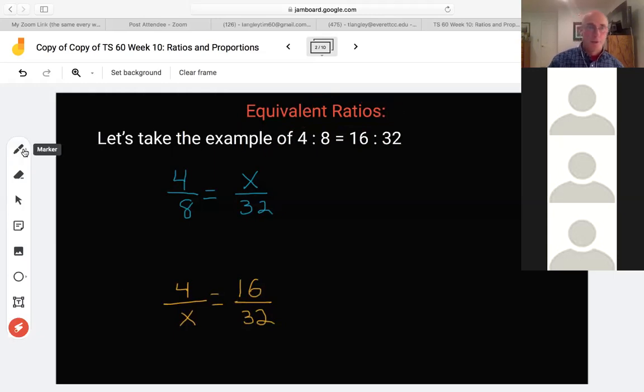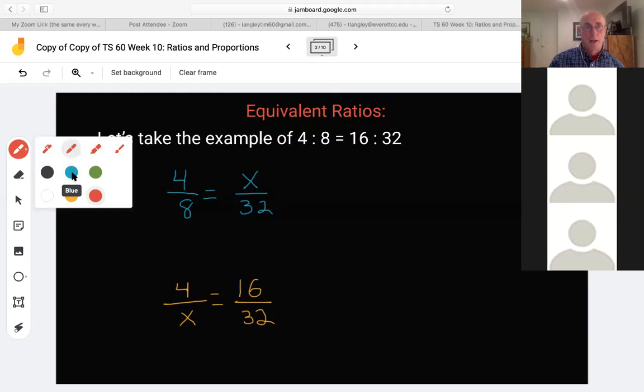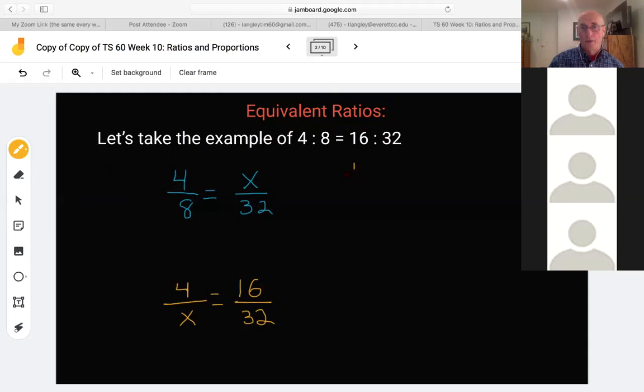And the simplest one that I can think of that makes sense to think about is, you all probably know that the fraction 1/2 is equivalent to 2/4, for instance. They are equal because if you reduce 2/4 down, it becomes 1/2. So they're called equivalent ratios, which means they basically equal the same thing. So that's the concept that equivalent ratios are two fractions or two ratios that are equal.